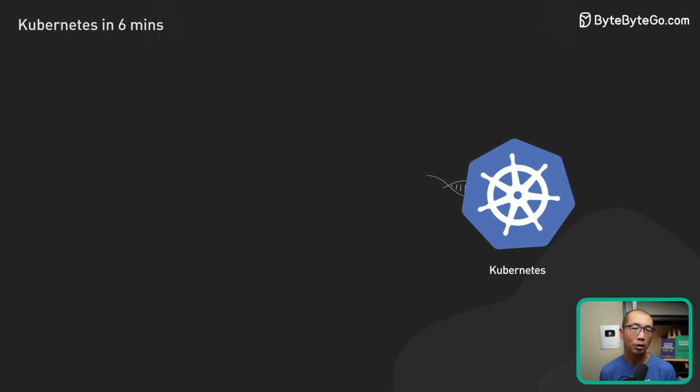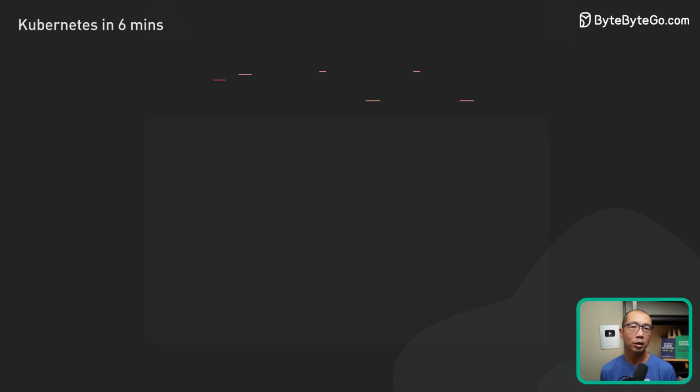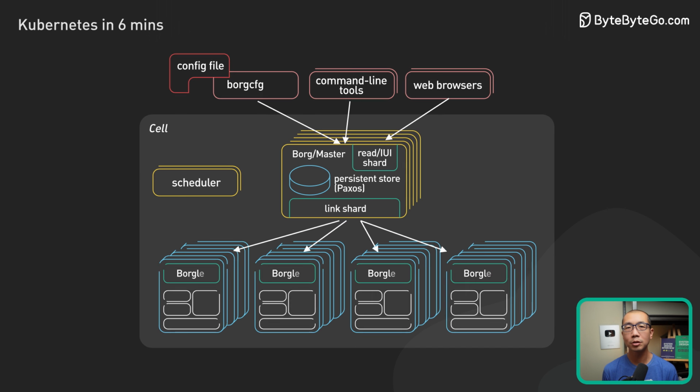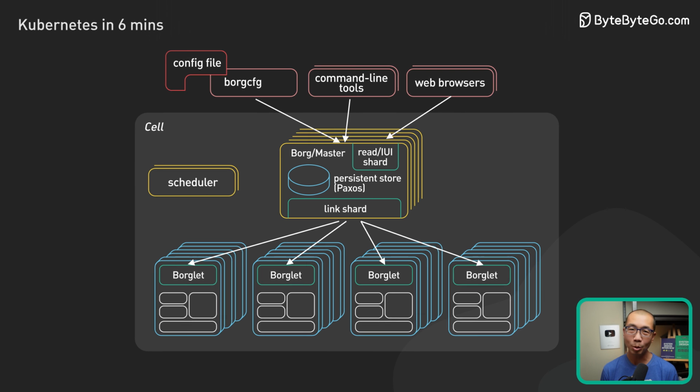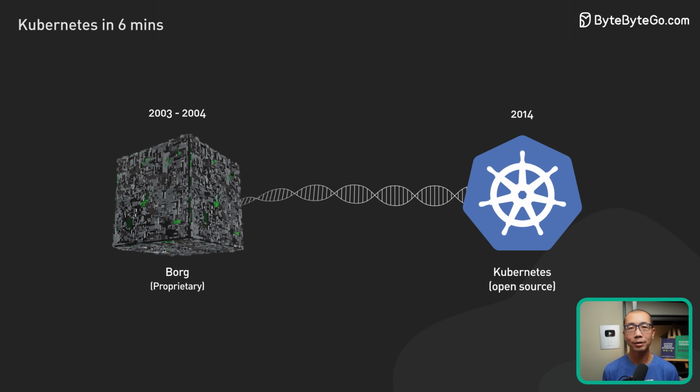Kubernetes can be traced back to Google's internal container orchestration system Borg, which managed the deployment of thousands of applications within Google. In 2014, Google open sourced a version of Borg that is Kubernetes.